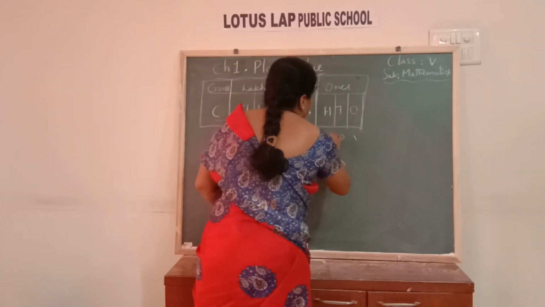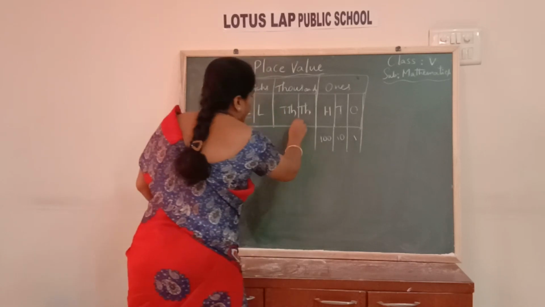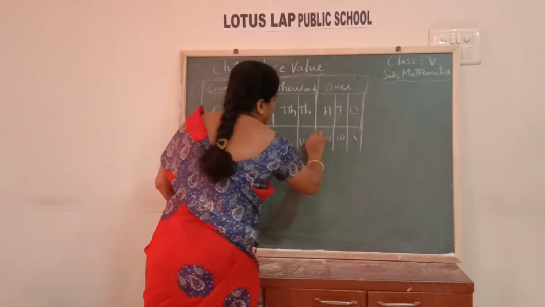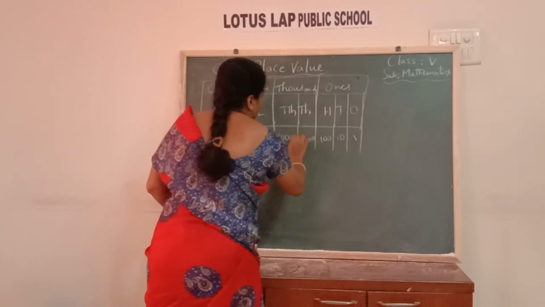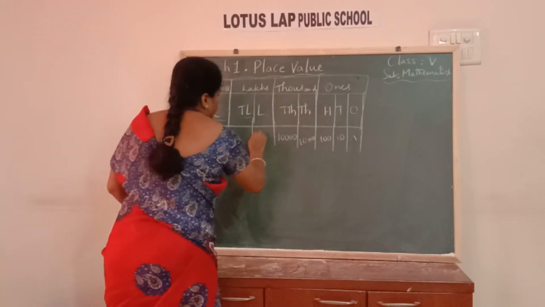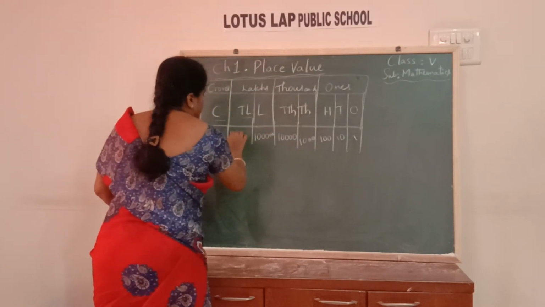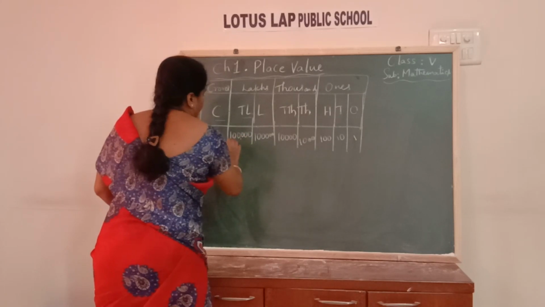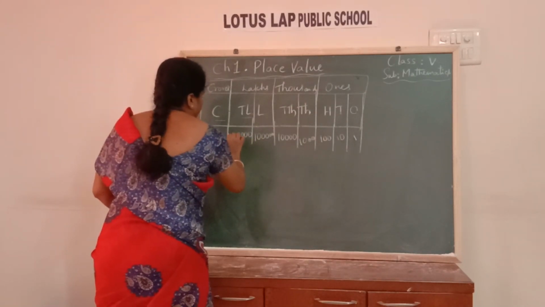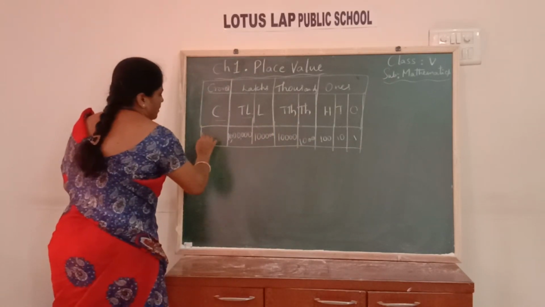Then hundreds place will be having 100. Similarly, thousands place 1000. 10,000s place will have 10,000. Lakhs 1 lakh. And then 10 lakhs place will have the value of 10 lakhs. And then crores 1 crore.